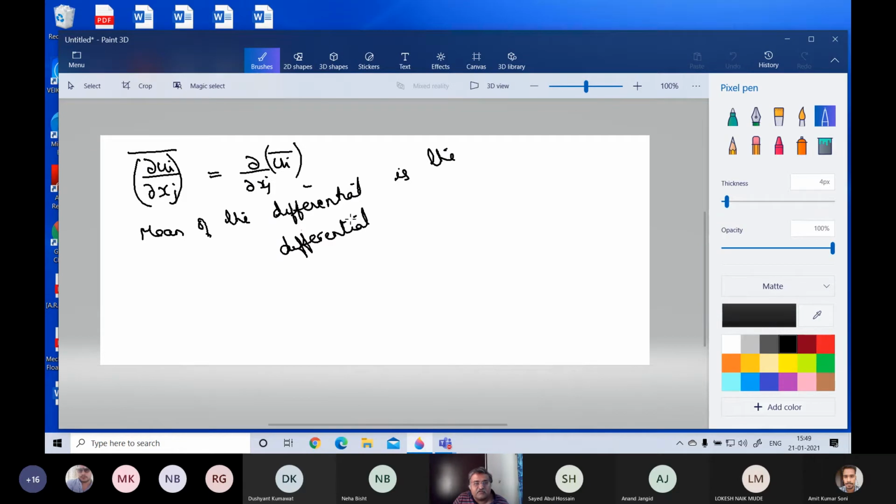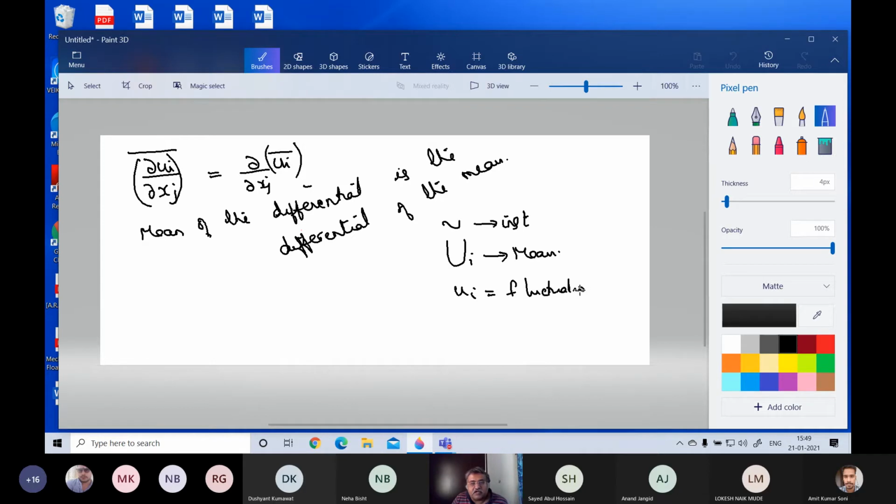Is the differential of the mean. Differential of the mean. Okay, so according to this book, Tennekes and Lumley, anything with a tilde is the instantaneous value. Anything written in capital letters is the mean value, and anything in small letters is the fluctuating value.